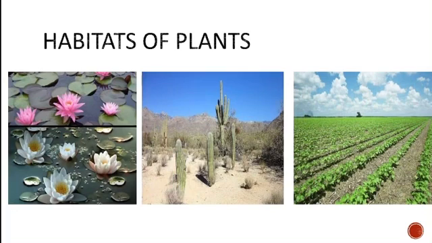Now let us talk about the cactus. The second picture is about the cactus. Where does the cactus grow? Cactus grow in deserts. They grow usually in deserts, as they don't need a large amount of water, and deserts have a very small amount of water in that particular region.